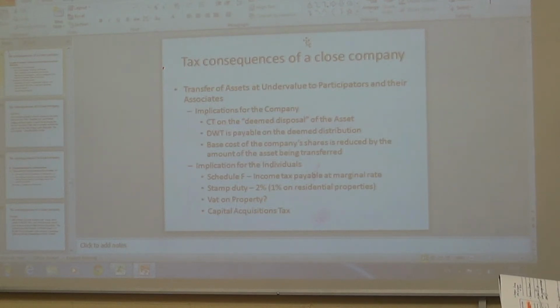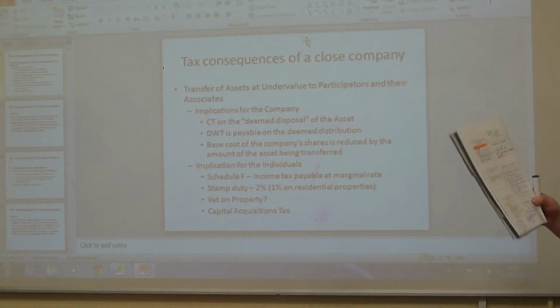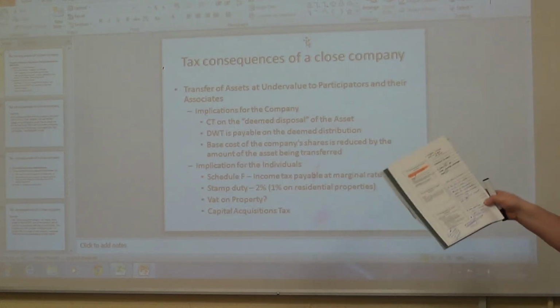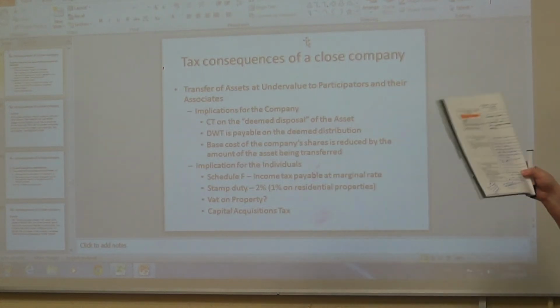So the CGT, DWT, and then paying corporation tax on the 40. The 20% dividend withholding tax is paid on the 60, and the individual then, the third tax is the income tax. The individual will pay 41% tax on the 60 as well. So on the 60 it's two taxes, from the point of view of the company and the individual, the company and the shareholder, if I should put it like that.